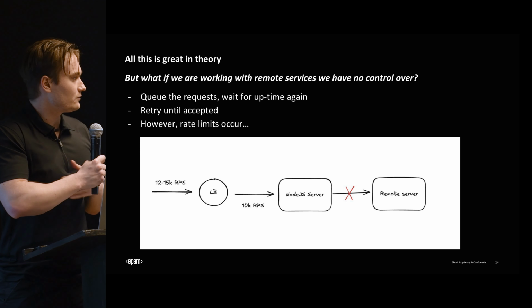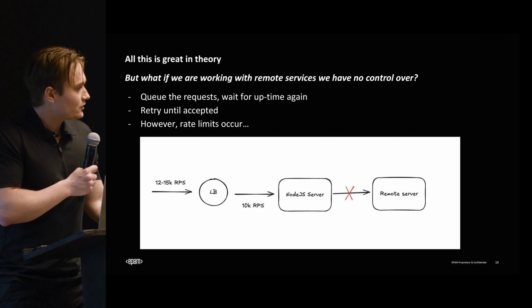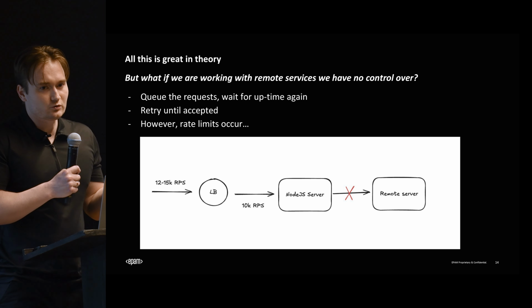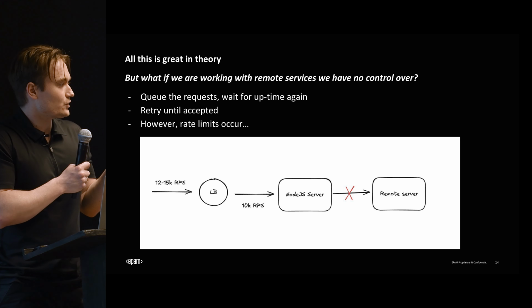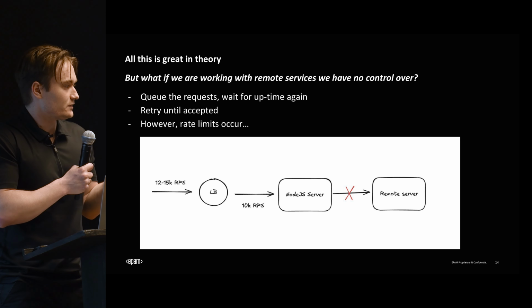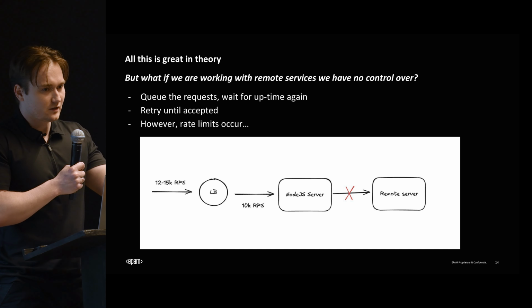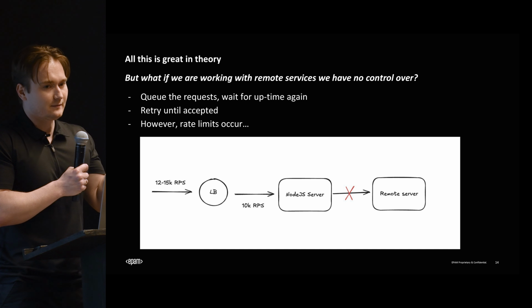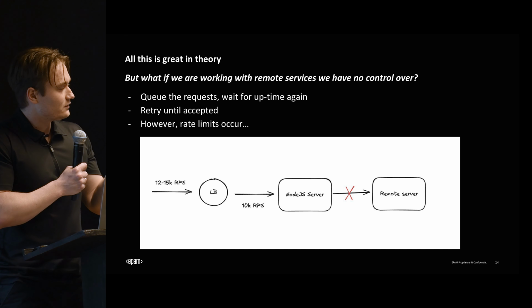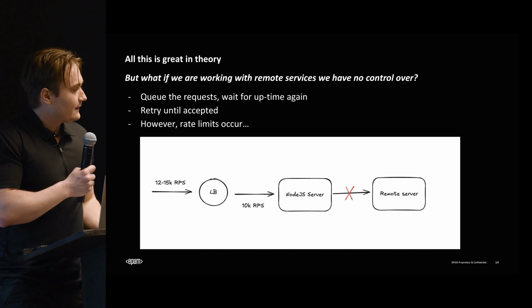There's a couple ways we can do that. The first thing which everyone should do, if you're working with some remote server, is decouple it from your system, right? If you're going to send requests directly to that system and just expect the response, that's probably not going to happen. Sometimes something is going to be lost. The server is going to be down. So you need to introduce some kind of queue that decouples it from your server.